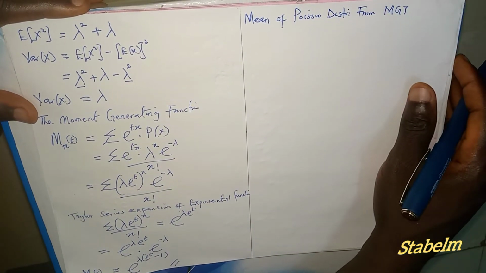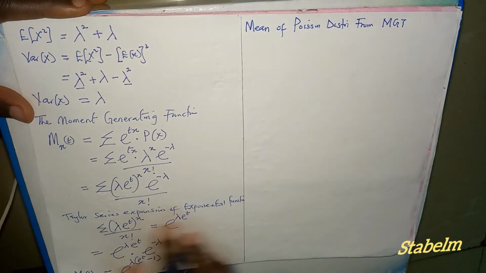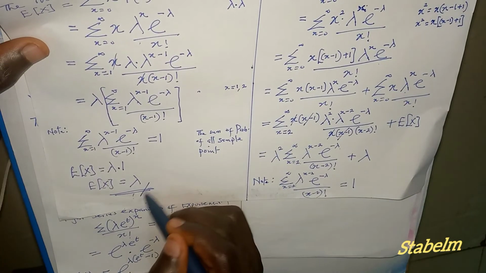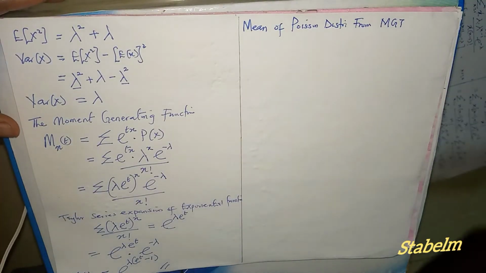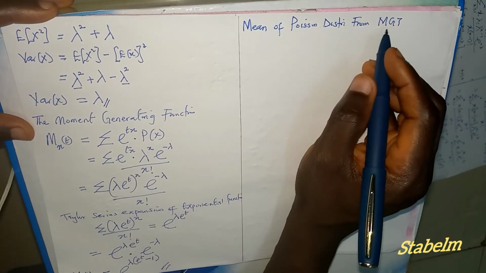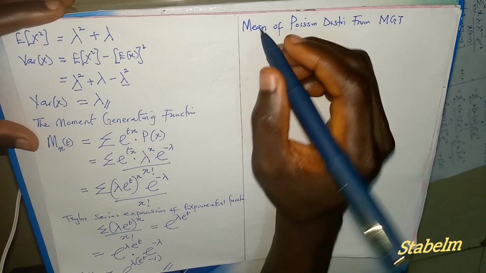We're going to use another way around to get the mean and variance that we've already gotten earlier here, which is lambda, and the variance too is also lambda. Now I want to use the moment generating function. So let's go.